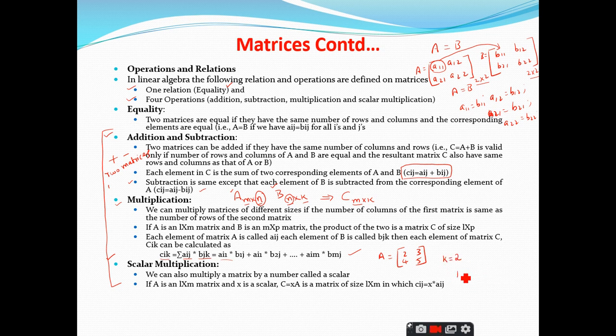So when I multiply this k with A, that means when I multiply this 2 with the matrix 2, 3, 4, 5, what you should do is multiply this scalar value with each and every value of the given matrix. So 2 into 2 it is 4, here we get 6, it is 8, and this is 10, nothing more than that, right? Very simple operation, this one. Is it clear up to this point?